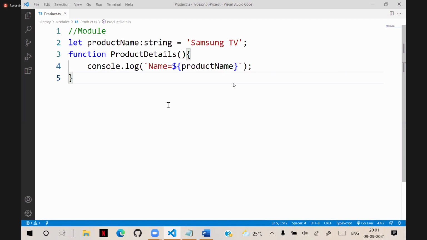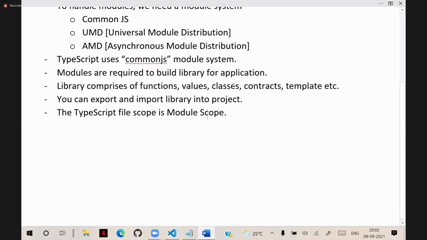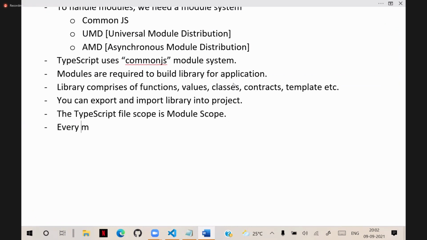Now, if you want to use this function in the application, the first point you need to know, which is very important: every member in a module is local in access, or you can better say private in access.